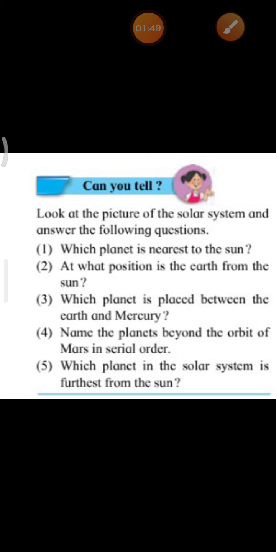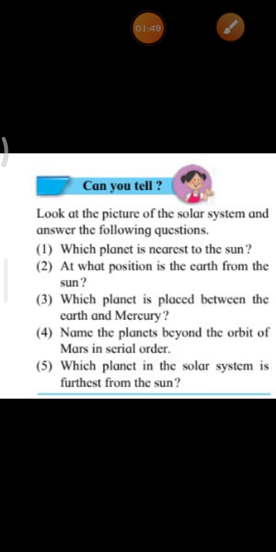The sun, the moon, the stars and the planets are together called what, children? This also we had seen. Yes, they are called heavenly bodies. Why are they called heavenly bodies? Since they are all seen in the heaven. So they are all called heavenly bodies.